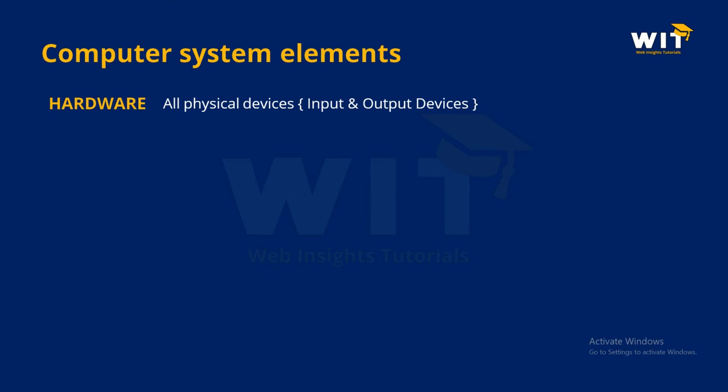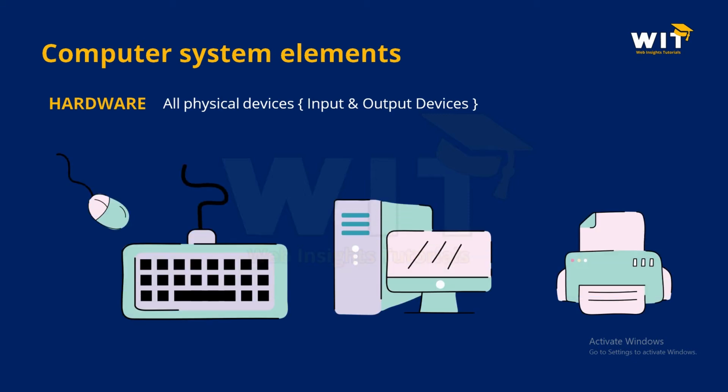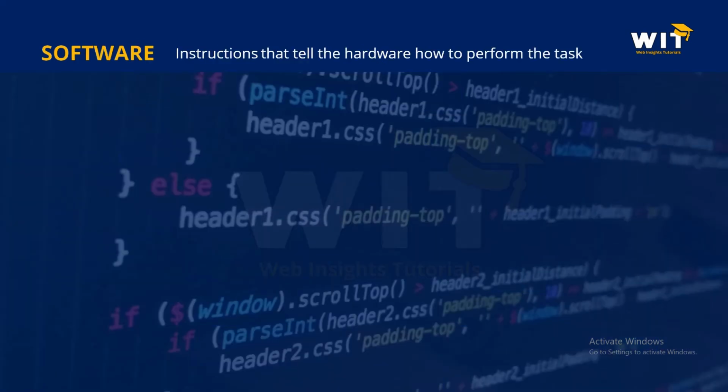Hardware is a term which refers to all the physical devices that the computer is made of. Another way to understand hardware is that these are the objects you can touch, you can feel, and you can see. Everything comes under hardware, like electronic cables, electronic circuits, mouse, keyboard, and everything you can touch and see.